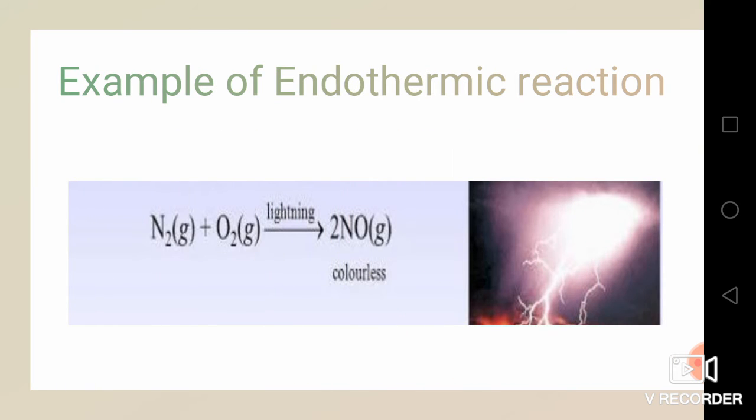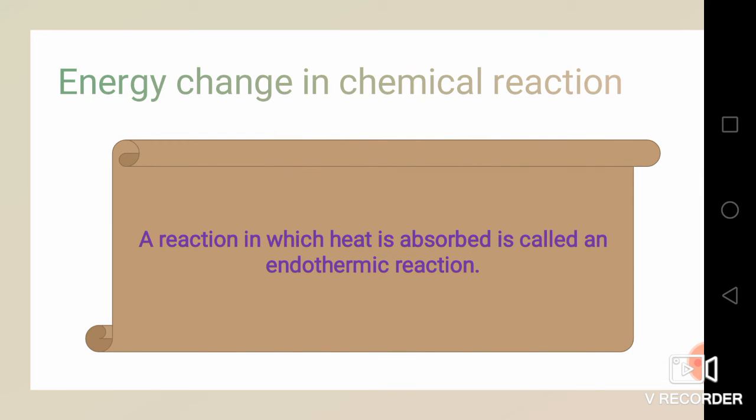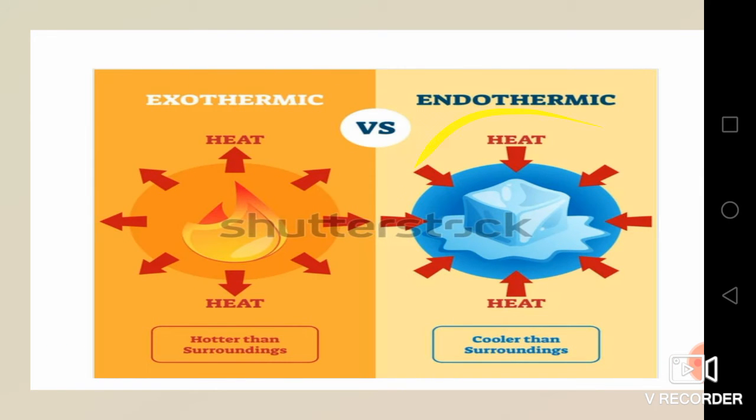Children, now we are going to see a few examples of endothermic and exothermic reactions, and we will be ending our video session. First let us see an example of an endothermic reaction. I have already told you what an endothermic reaction is. In an endothermic reaction, heat will be absorbed. You might have already seen in this picture that in an endothermic reaction, the heat is taken in. Endo means in, thermic means heat. So in an endothermic reaction, heat will be taken in.